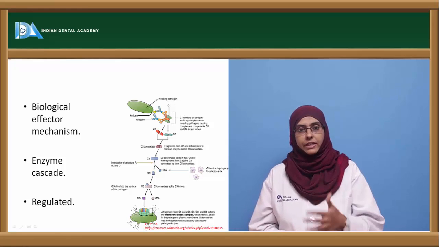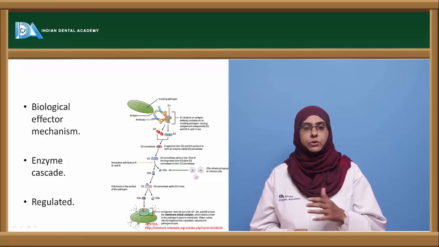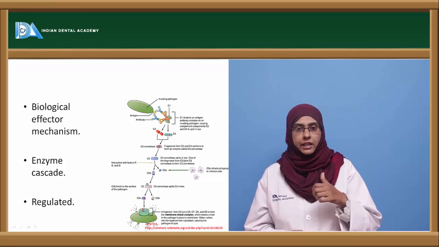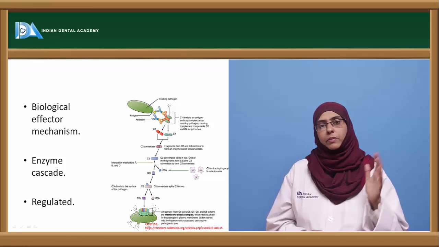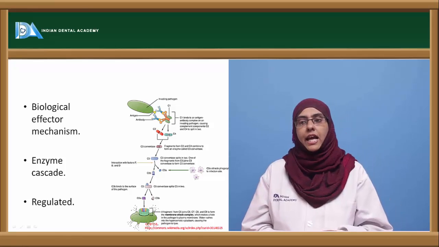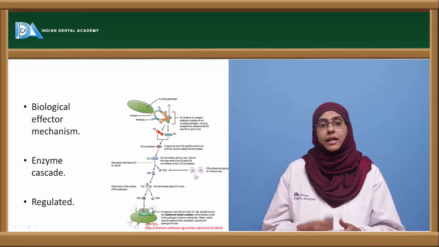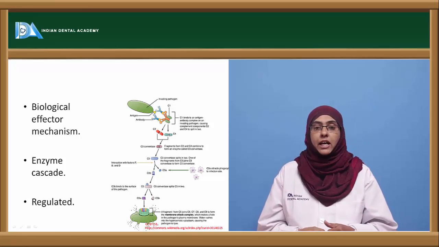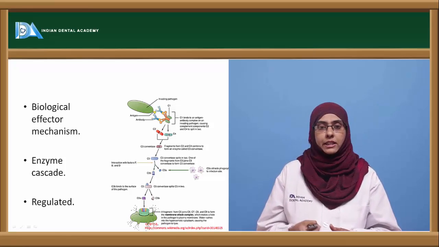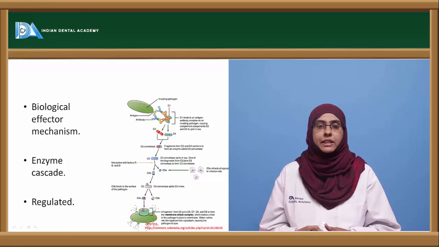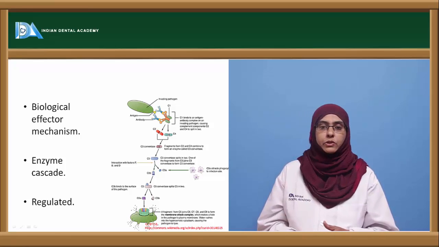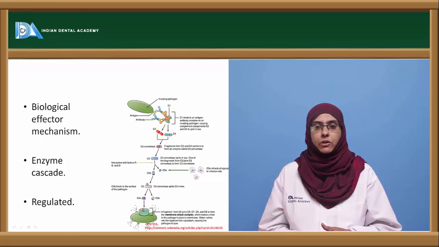So the function of the complement proteins is to eliminate the antigen by interacting with the antigen antibody complex and getting activated in an enzyme cascade. This enzyme cascade is highly regulated, because if there is no regulation in this cascade reaction, there is a possibility that they may damage the host's own immune system along with the pathogenic microorganism.